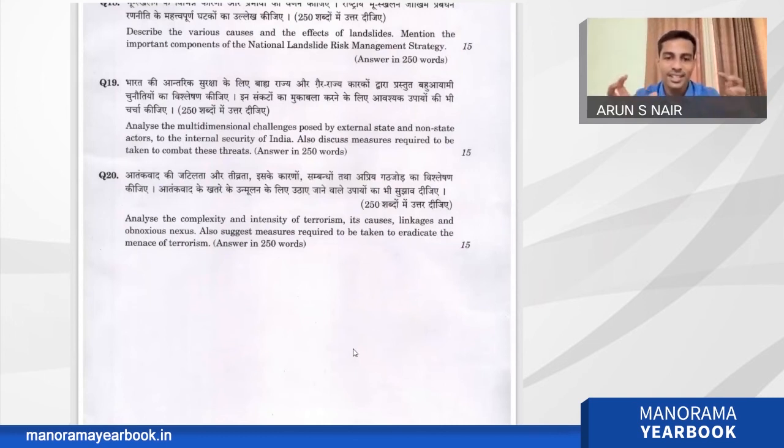But the crux of this question is how you are going to limit your content to 250 words. You have to mention the complexity of terrorism, its causes like political, economic, developmental, religious, and cultural causes, all these things. Then linkages and nexus between terrorist groups, as we mentioned in the previous question, with state actors and non-state actors.